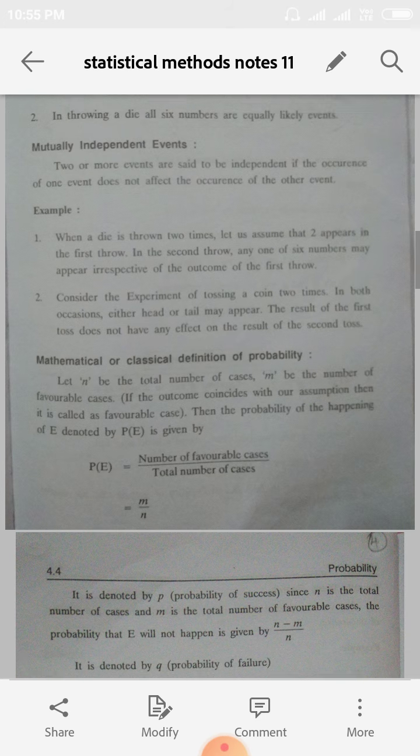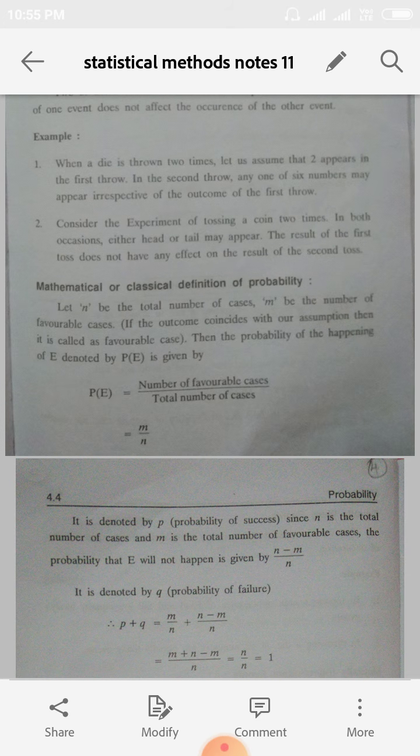Okay. So the next definition is a very, very important one. That is the mathematical or classical definition of probability. What is the classical definition of probability? Let small n be the total number of cases and small m be the number of favorable cases. So probability, that is P of E, the probability of the event E, is equal to the number of favorable cases by the total number of cases. That is m by n.